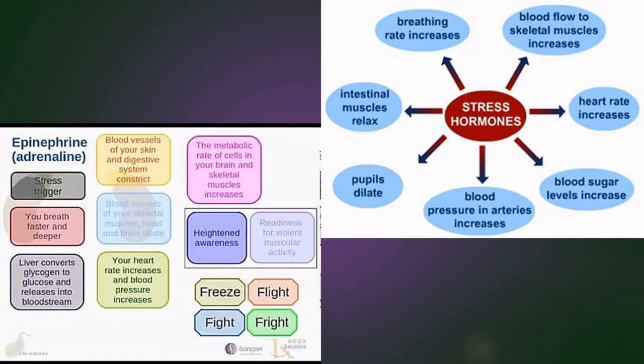So the increase in adrenaline in your body and your blood system causes a series of reactions, which starts from increase in the rate of respiration, that is breathing, increased blood flow to the skeletal muscles, your heart rate increases, your blood sugar levels increase, you get more glucose, you get more energy, the blood pressure in arteries increases, and your pupils dilate and your intestinal muscles relax. So whatever muscles are not required will relax, and whatever muscles are required for your reflex response are activated.